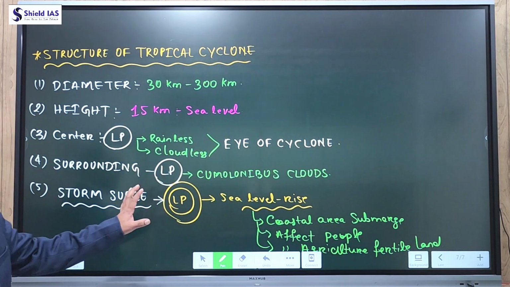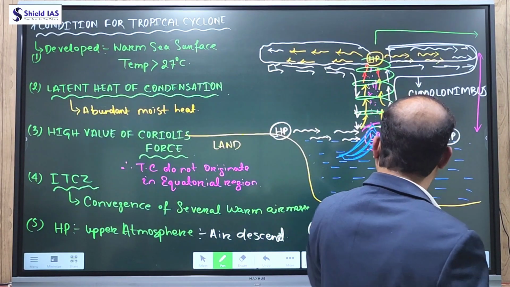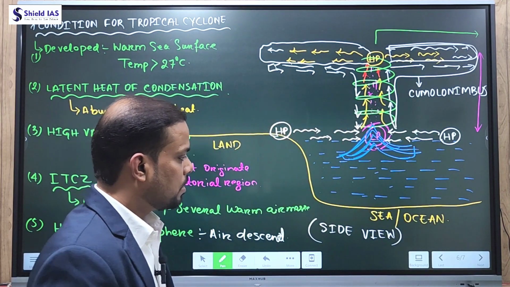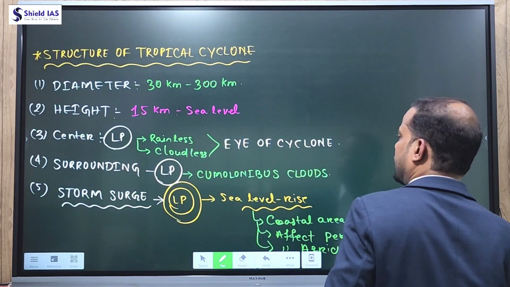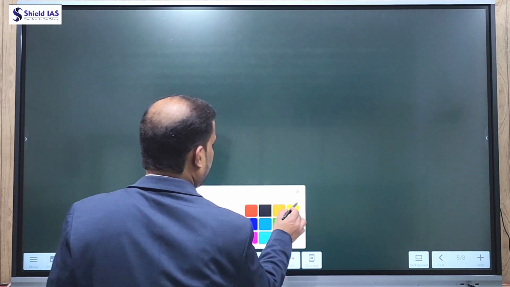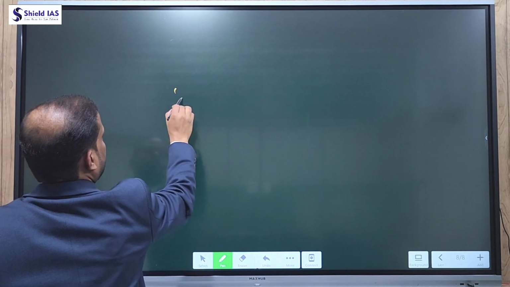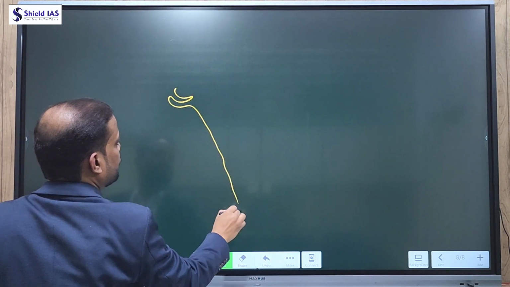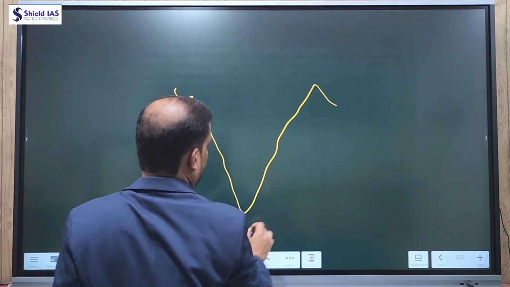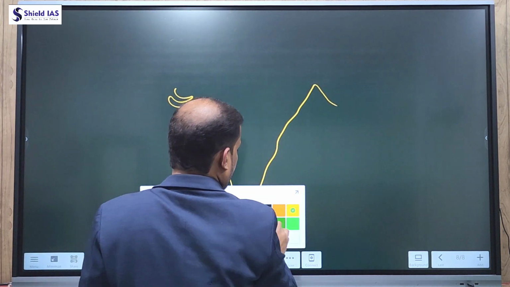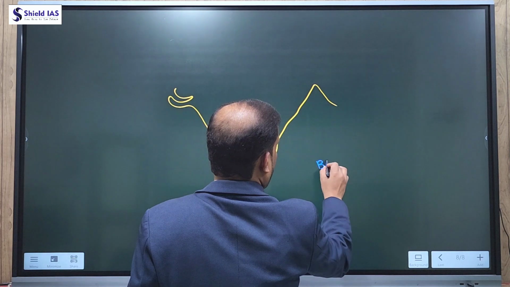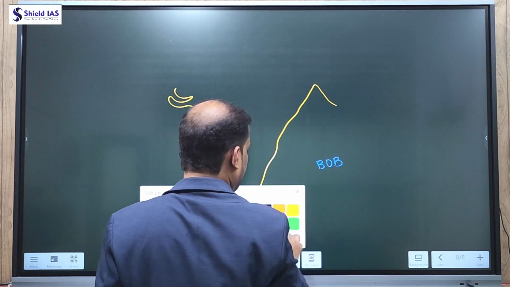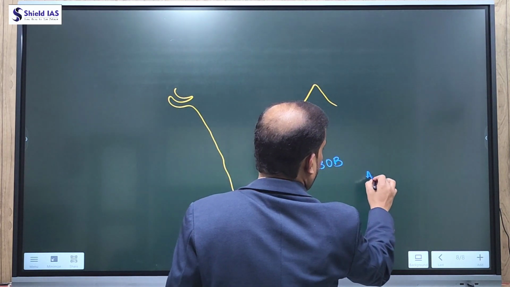Now, after the origin of tropical cyclones from sea or ocean, for example, the tropical cyclones originate in the Bay of Bengal region, or the Andaman Sea. This is the India map. This is the Bay of Bengal region, and a tropical cyclone can originate in the Bay of Bengal or Andaman Sea.